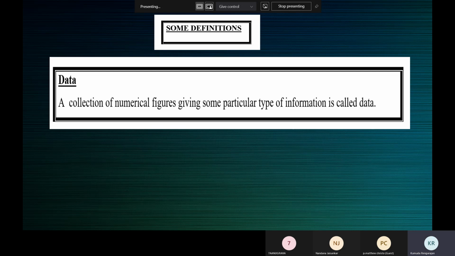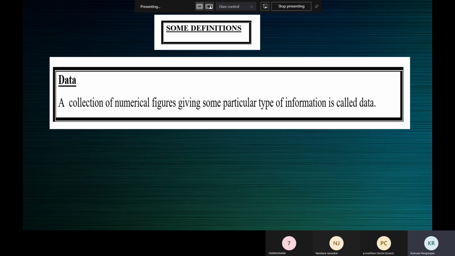Now, for your knowledge, if we collected information of this sort and put all the 90 numbers together, marks, weights, heights, everything, we cannot call it data just because it is full of numbers. Because the numbers don't represent one particular type of information. That number may represent marks or weight or height.